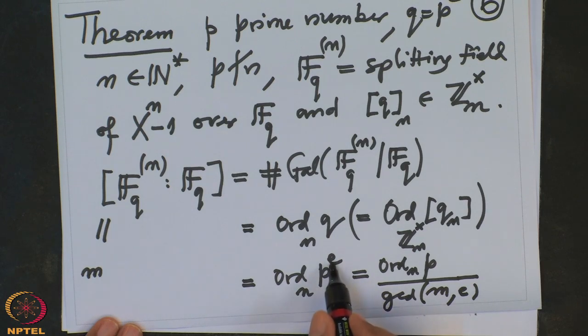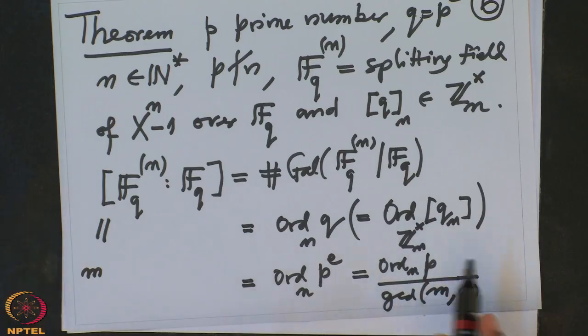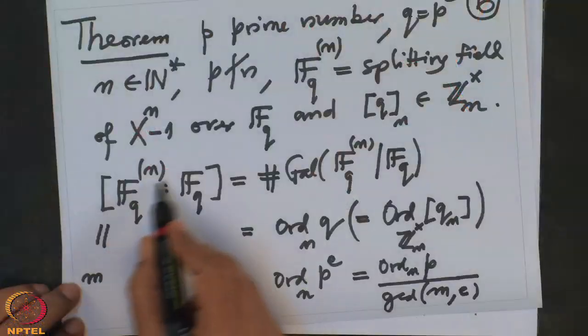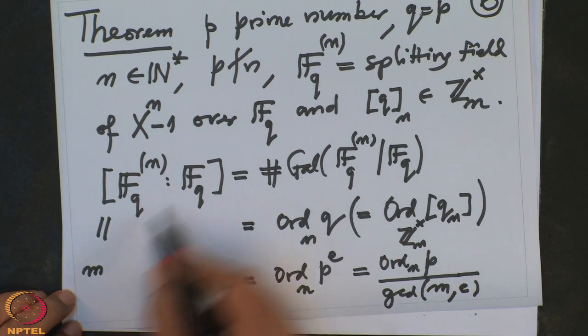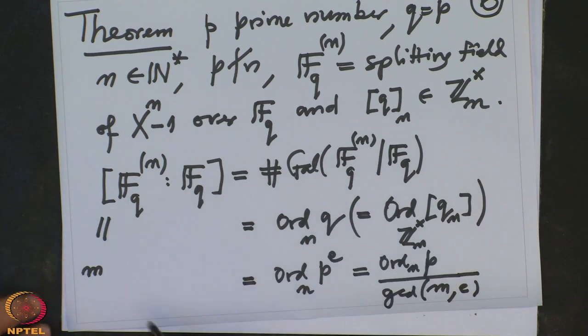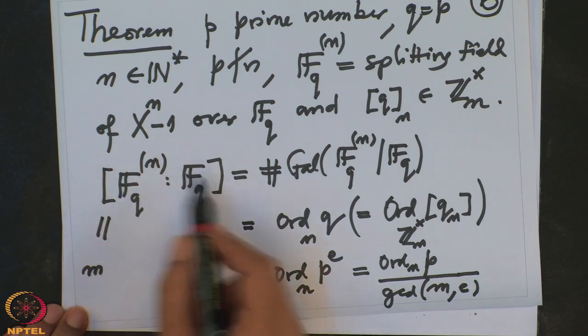So you only have to calculate the order of that prime number p in Z mod n, and then divide by the GCD of m and e, where m is the order of that group where we are working. So this m is the degree of this field extension. So that is the complete answer to this.